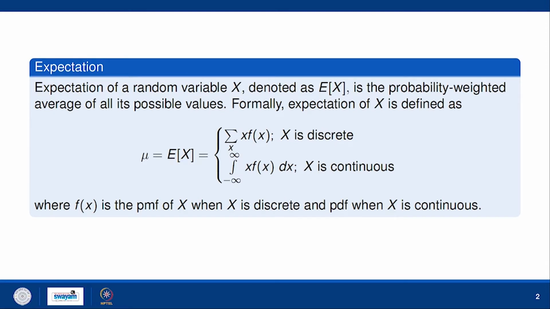Formally, expectation of x, which we also denote by mu, for the discrete case is simply summation of x f x, where f x is the PMF of x, and if it is continuous then it is the integral from minus infinity to plus infinity of x f x, where f is simply the PDF, the probability density function.